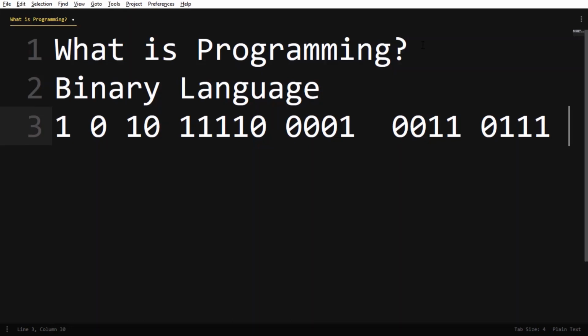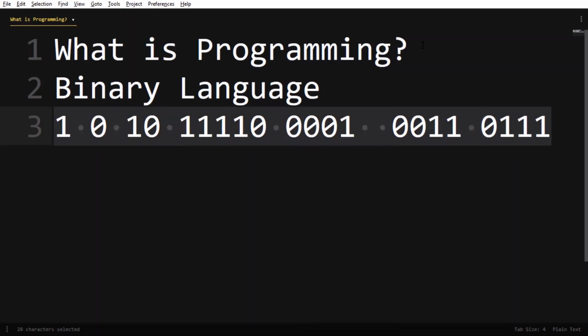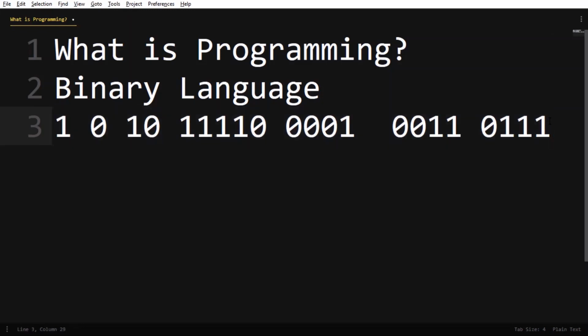So the problem here is we can't understand binary language. It's a computer's language. I don't know what this all means, but the computer, if it makes sense, the computer will understand it. I just typed it randomly.